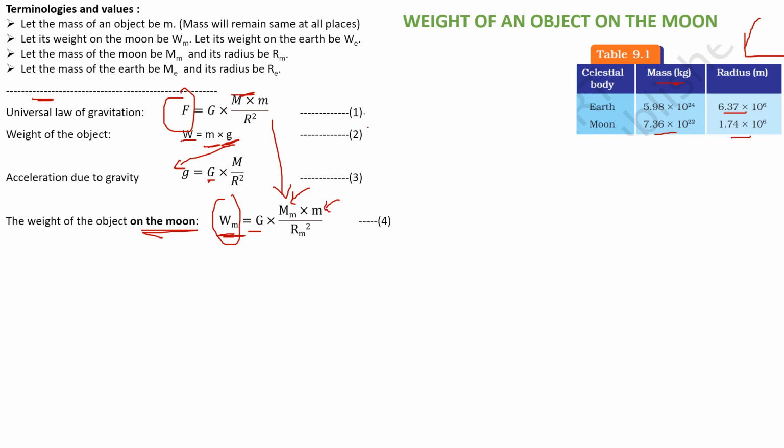And the radius is different for the Moon and Earth, so I'm using Rm here: Wm equals G Mm m over Rm squared. Now the weight of the object on the Earth, I'll use the same with modified terminologies.